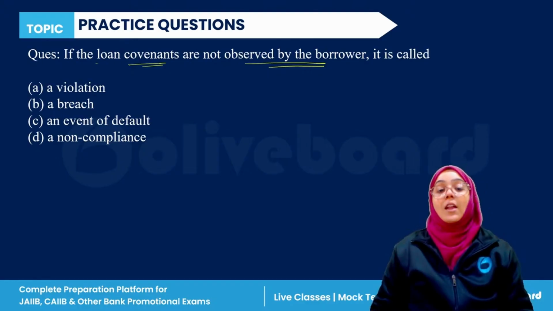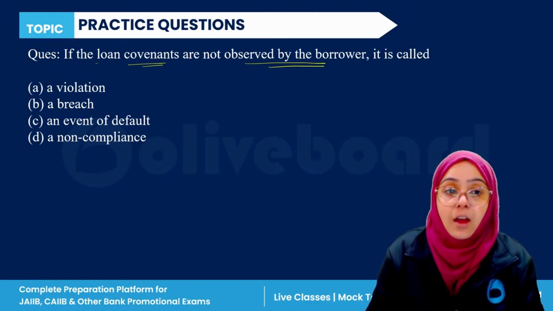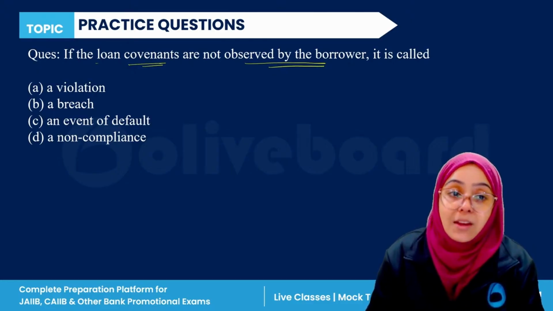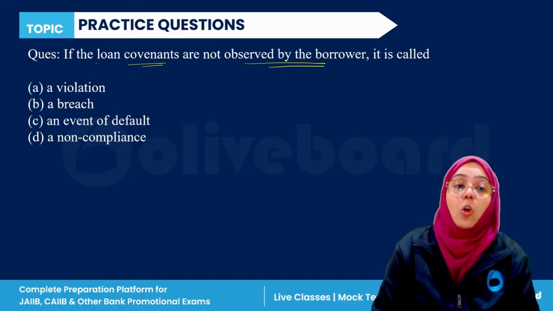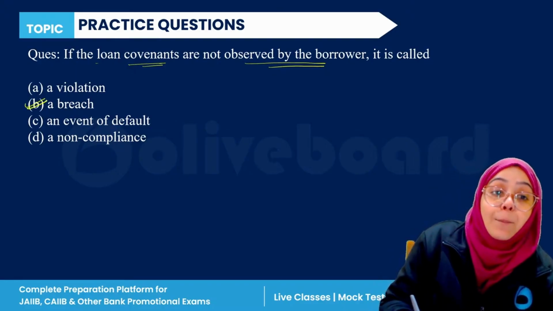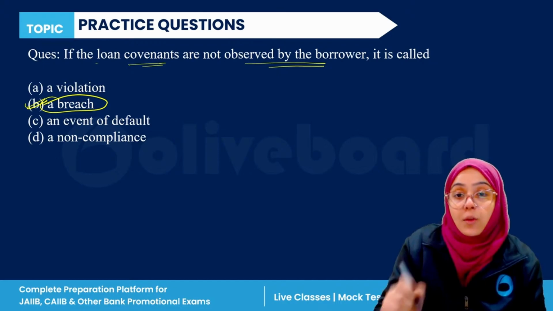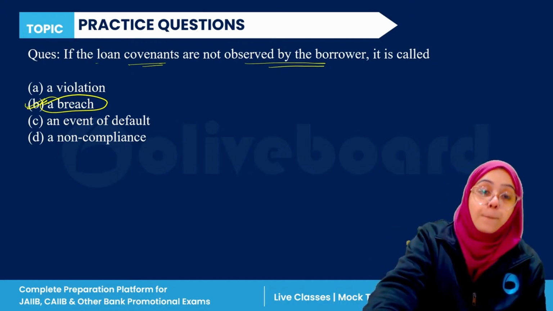So if the loan covenants are not observed by the borrower, it is called as a violation, a breach, an event of default, or a non-compliance. So the correct answer for this question is breach. Okay. So if the loan covenants are not observed by the borrower, always remember it is called a breach.